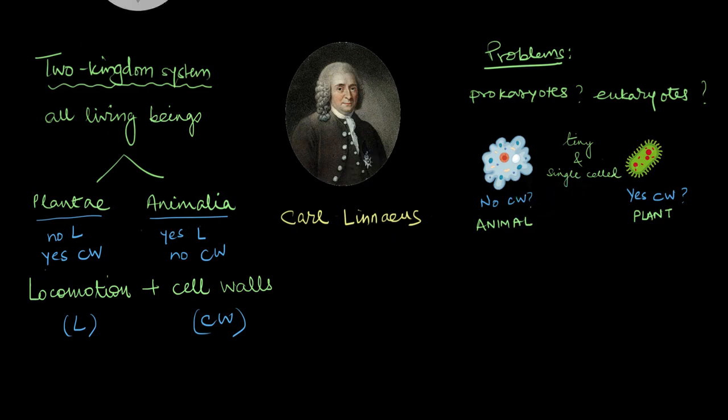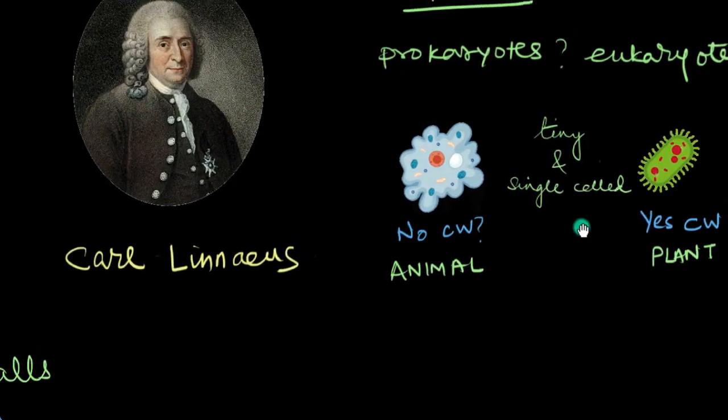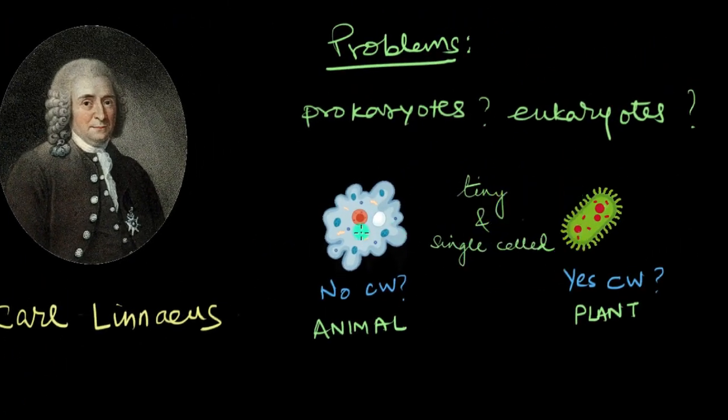Now let's zoom in here a little bit, right over here. So amoebas were put in animals because they didn't have any cell walls, and bacteria were put in plants because they did have cell walls. It was all very chaotic, to be very honest.